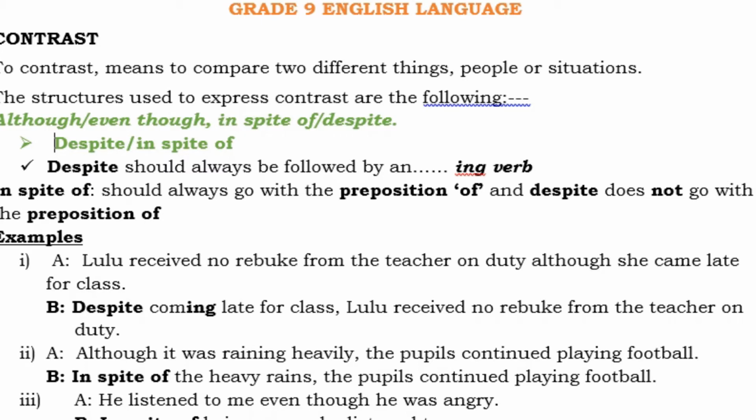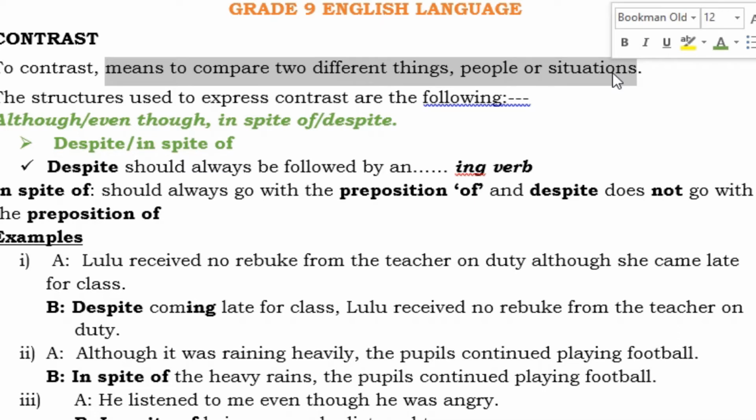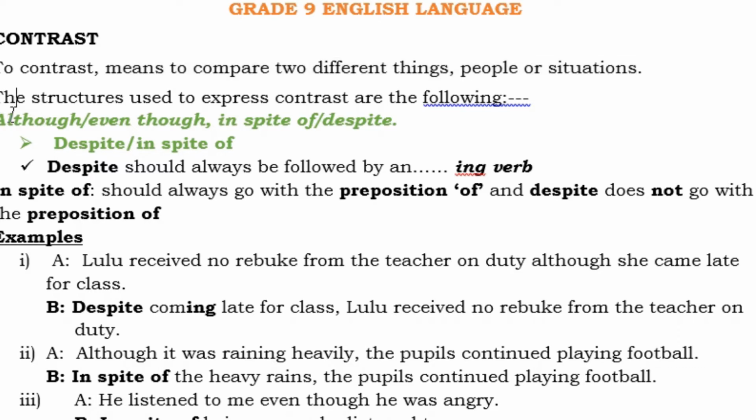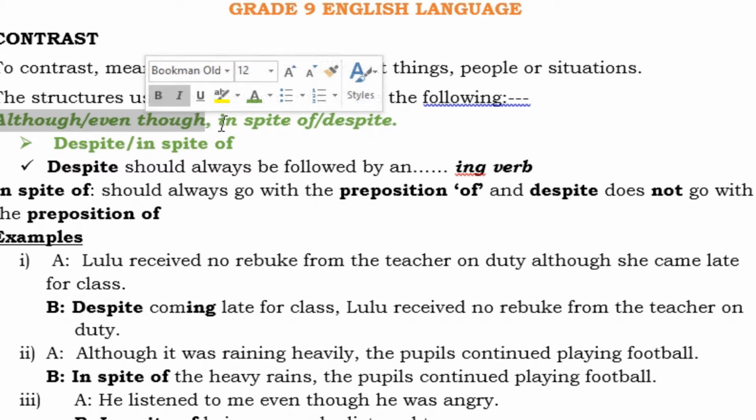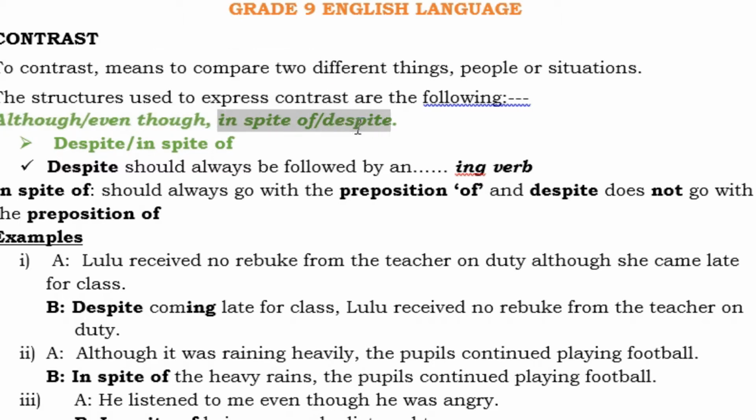Today we will discuss the structures that we use to express contrasts. So to contrast means to compare two different things, two different people, or two different situations. So the structures that we are going to discuss today that we will use to express contrasts are the following: the use of although and even though, these two mean the same; the use of in spite of and despite.